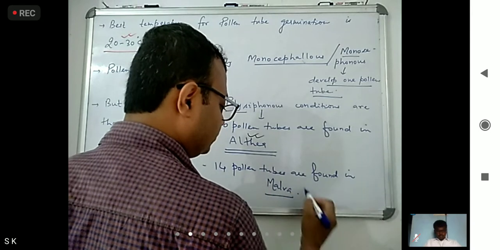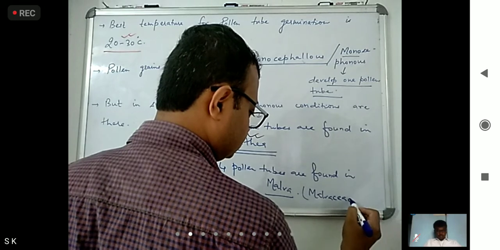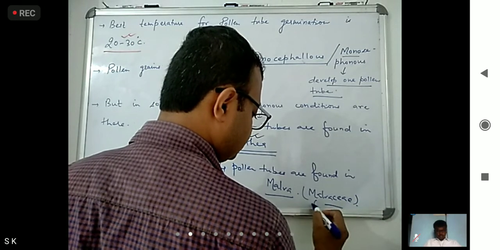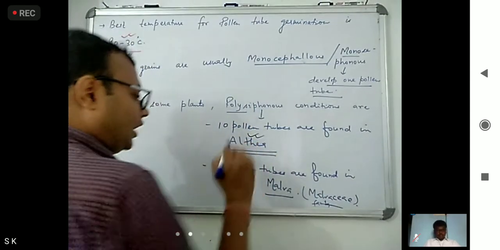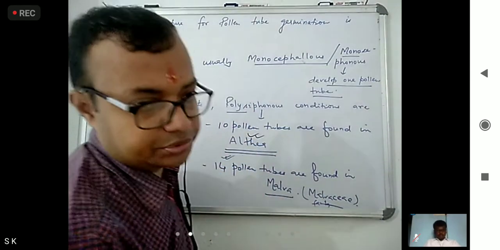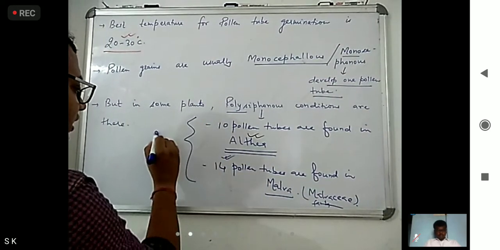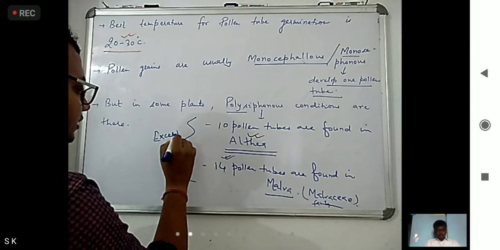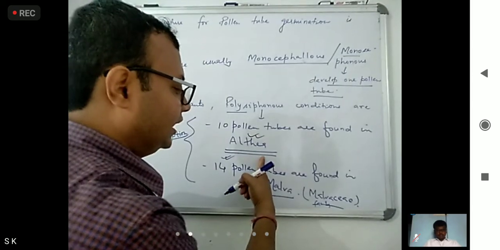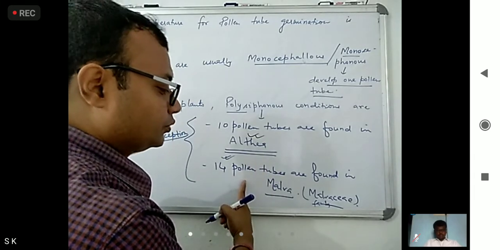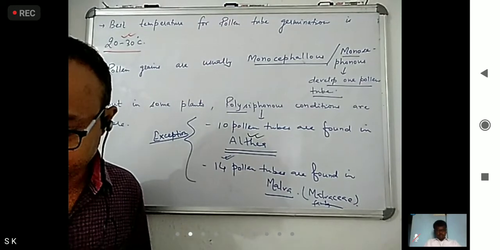This plant belongs to the Malvaceae family. So these 2 points we have to remember. If they ask about 10 pollen tubes, because these are exceptions, and exceptions are always welcome in medical exams. So 10 pollen tubes are found in Eldia and 14 pollen tubes are found in Malwa. Malwa belongs to the Malvaceae family.